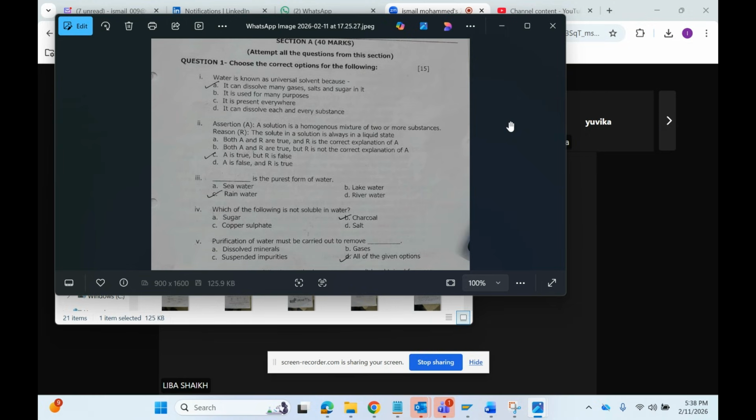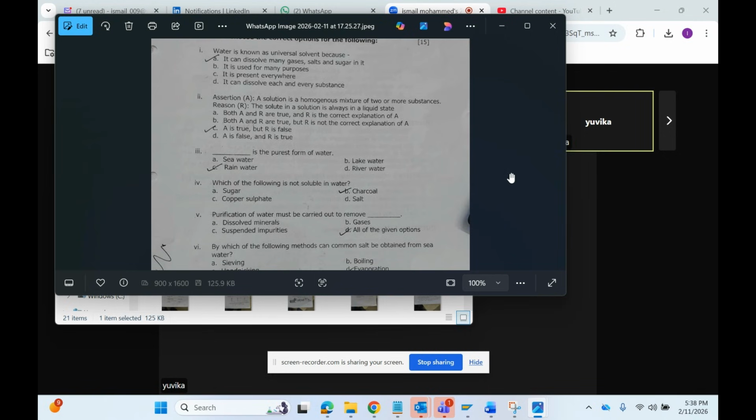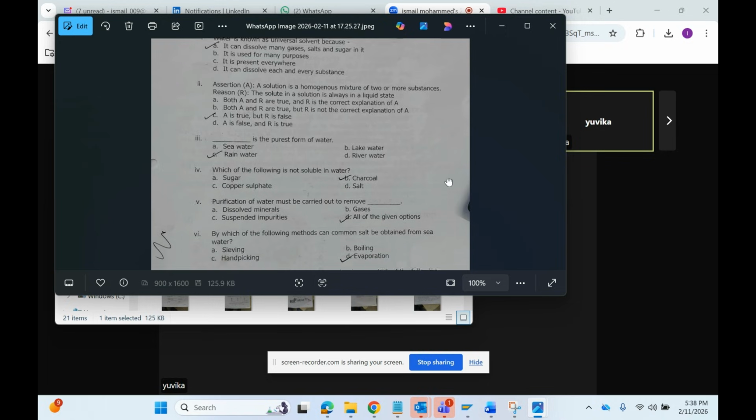Okay. First question, water is known as universal solvent because it can dissolve many gases, salts, and sugar in it. That is why it is called universal solvent. Next one, a solution is a homogeneous mixture of two or more substances, and the reason is the solute in a solution is always in a liquid state. A is true here, R is false. It is not necessary that the solute should always be in a liquid state. It can be gaseous state also. So here A is true, R is false.